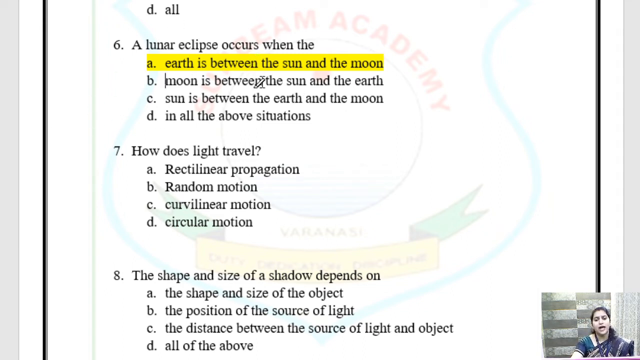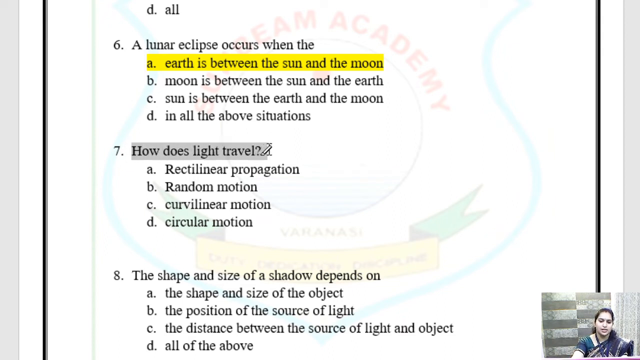अच्छा children, what happens in solar eclipse? What is in between? Moon is in between the sun and earth. किस केस में? Solar eclipse के केस में क्या होता है? Moon बीच में होता है. Lunar eclipse के केस में earth बीच में होता है. Clear? Okay, next question. How does light travel?